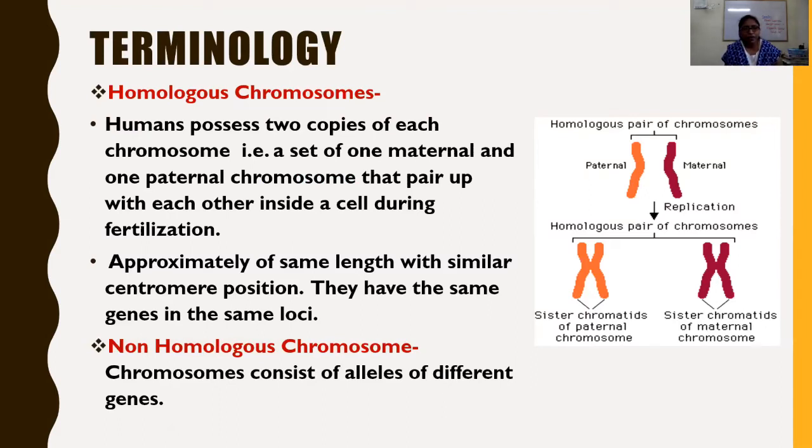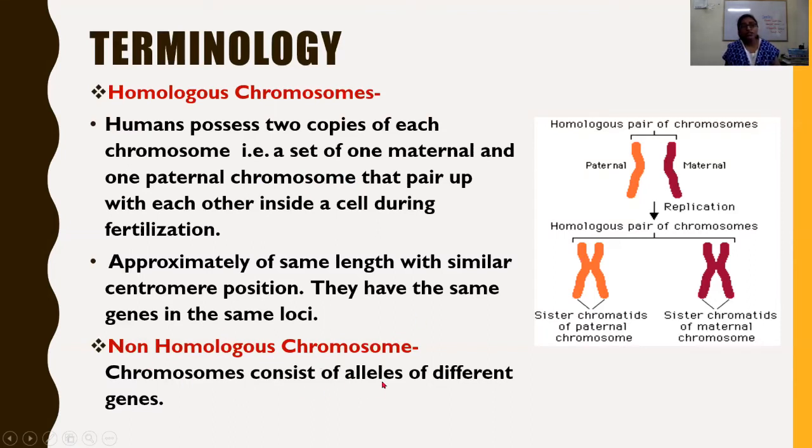Homologous chromosomes are approximately of the same length with similar centromere position. They have the same genes in the same loci. Suppose here is the gene for iris color, and here also the gene for iris color. The same genes are present on the same loci.